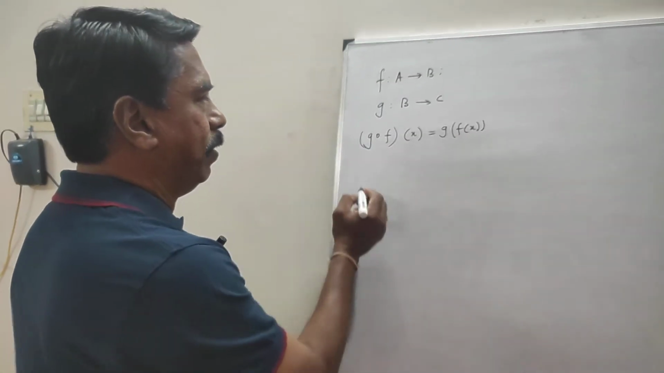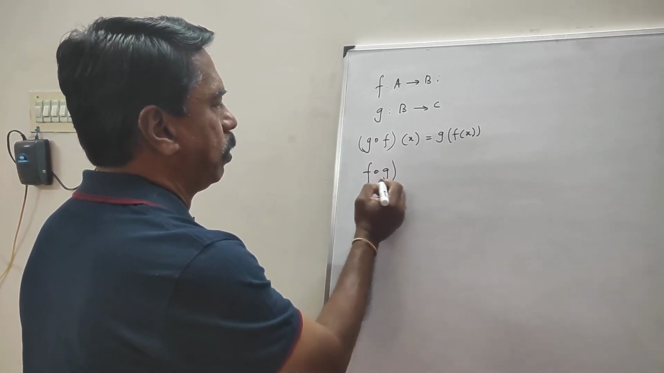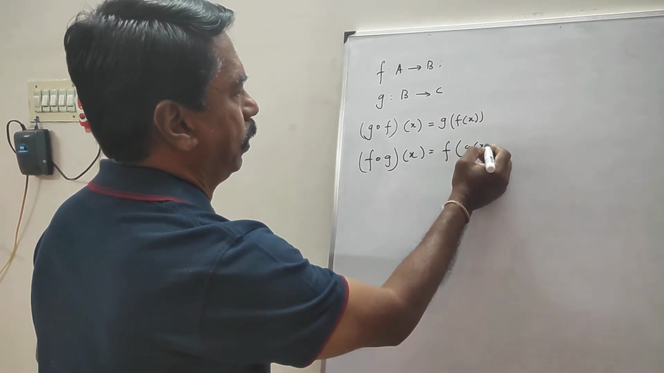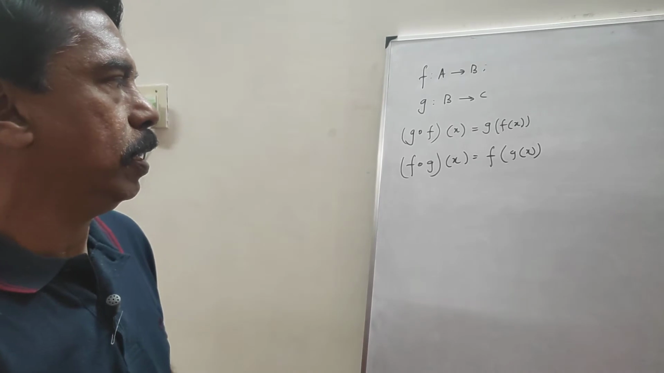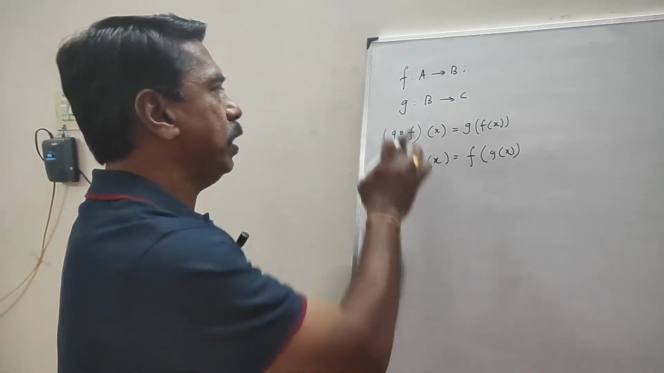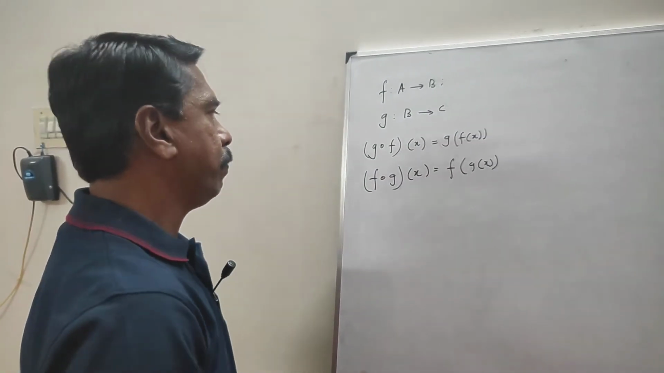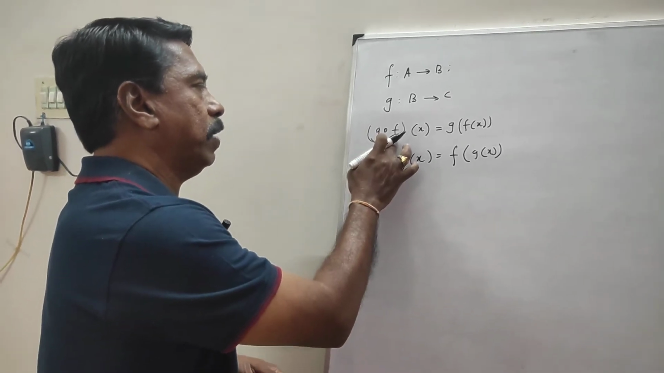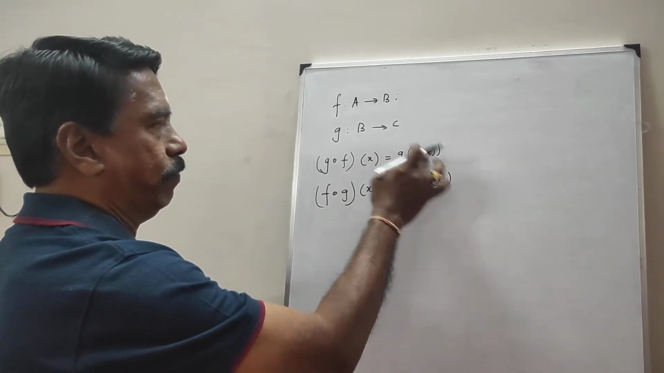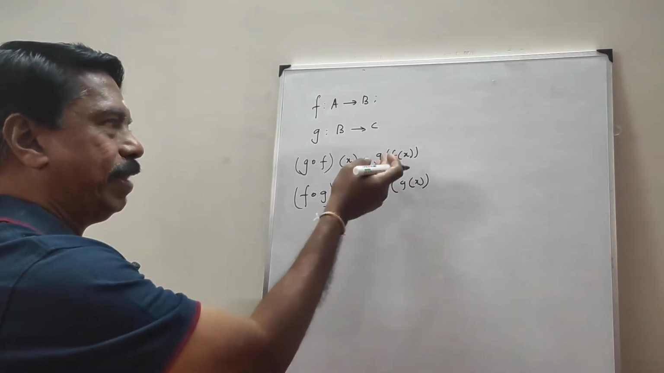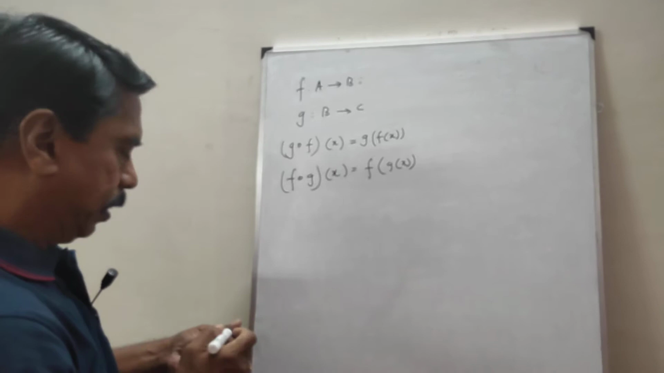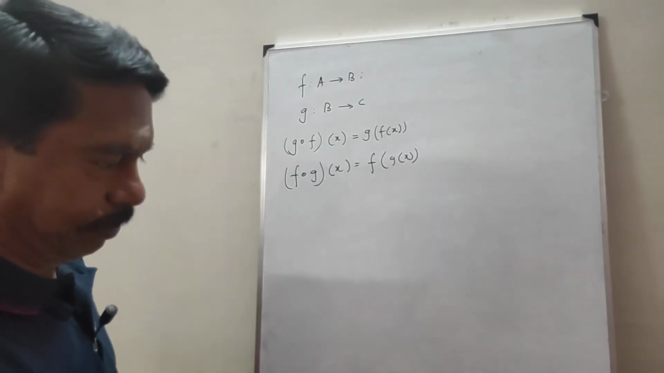We can also find another way, that is f dot g of x. This can be written as f of g of x. So when two functions are given, f is a function from A to B and g is a function from B to C, the composition g dot f of x we can find by using g of f of x. And f of x is actually a function of function. Similarly, we can find f dot g of x, that is nothing but f of g of x.